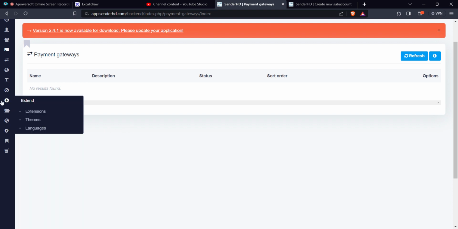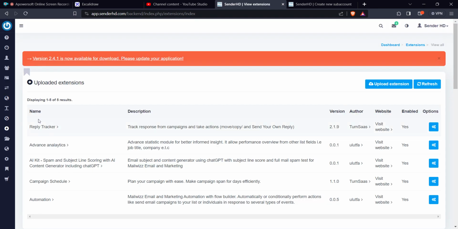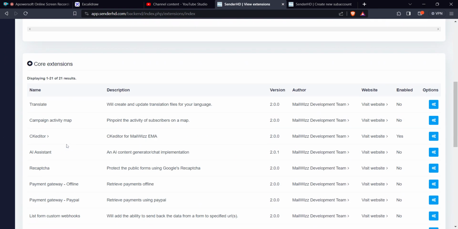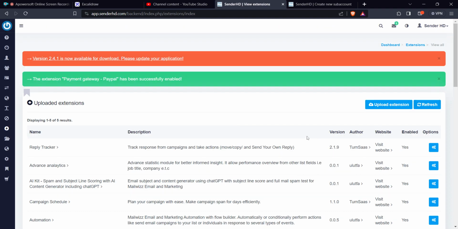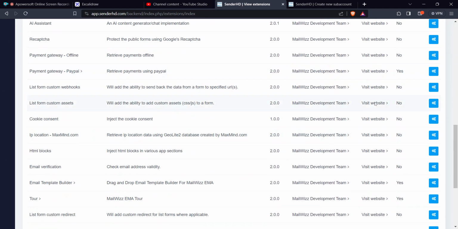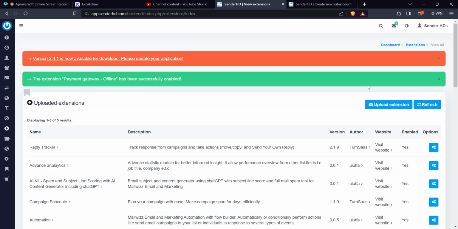But the first thing that you want to do, before you enable the payment gateways, is come to extensions, and then you are able to check at payment gateway. You allow these payment gateways to be visible. You click on yes. For instance, you can say PayPal yes. And then the other one is probably they are paying you via other means offline, you can click on yes.